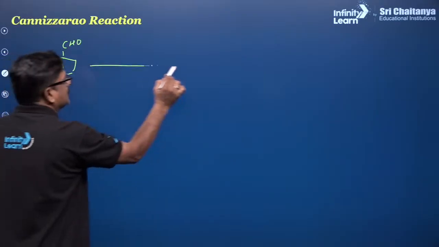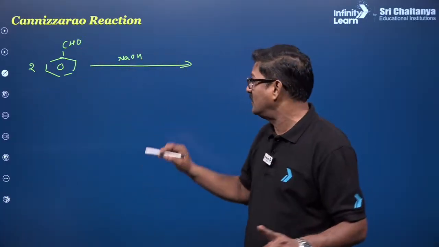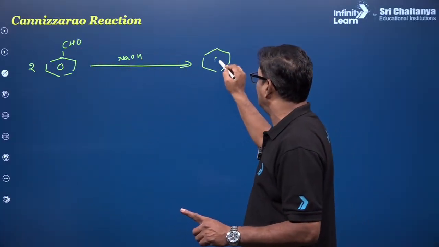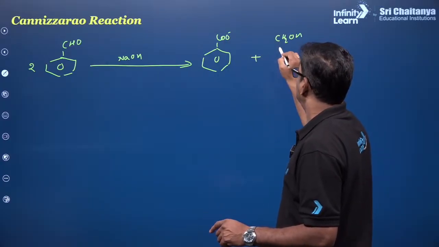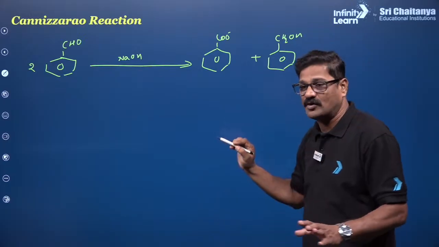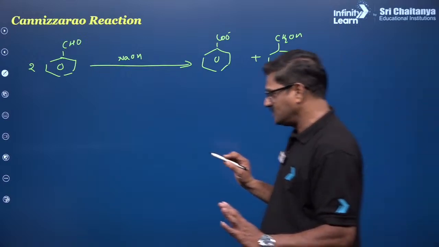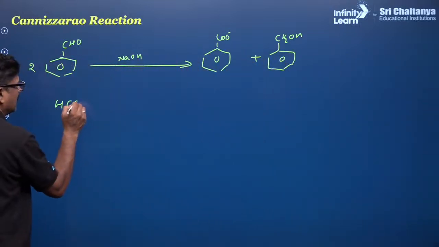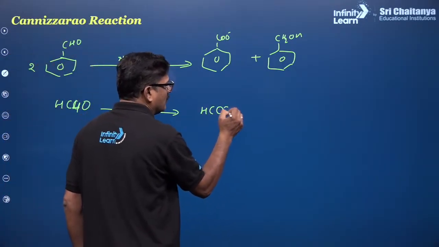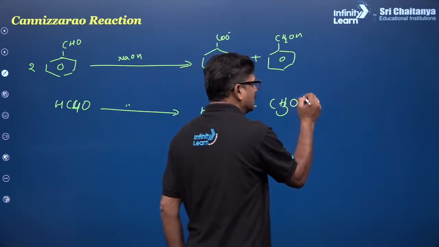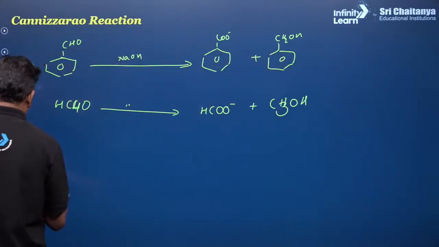So two molecules are treated with sodium hydroxide. Disproportionation takes place. One is getting oxidized, another one is getting reduced: COO minus and CH2OH. So this is a self-oxidation and reduction process, and it is a disproportionation reaction. If it is with HCHO, formaldehyde, you are going to get HCOO minus and CH3OH. Understand? Clear?